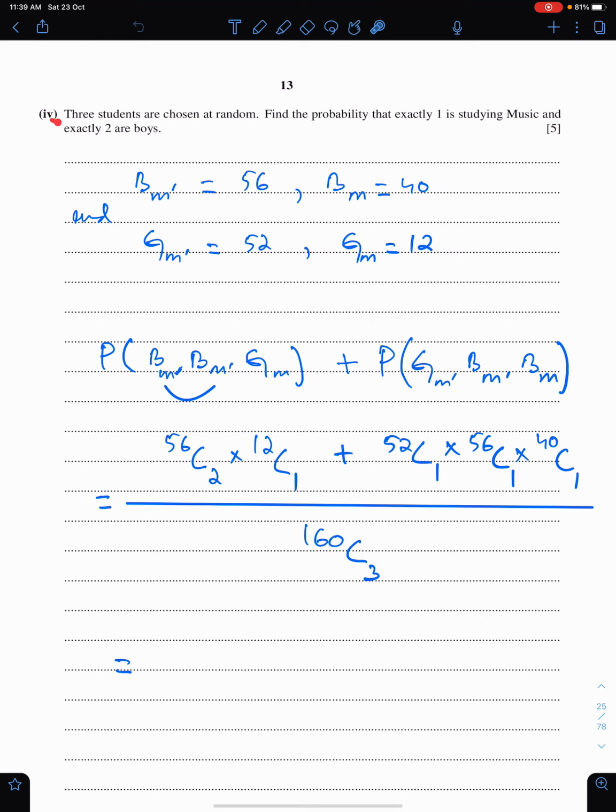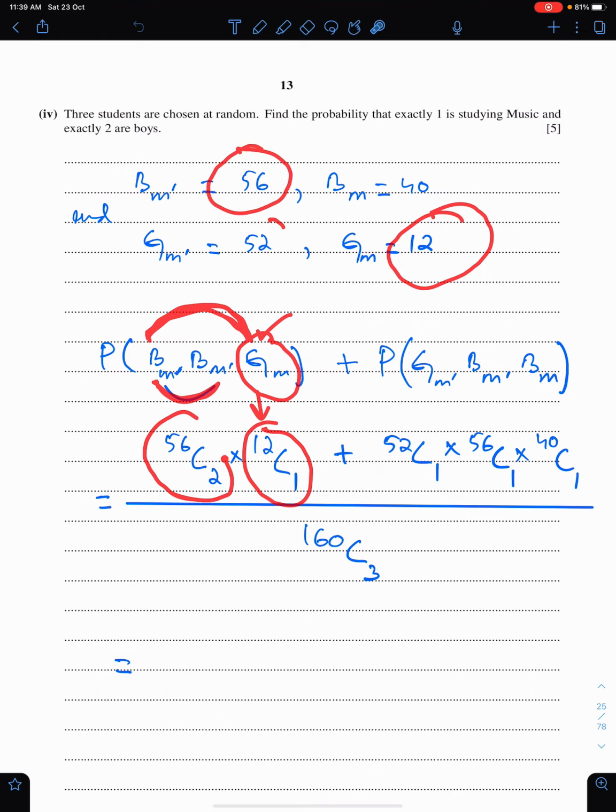And according to this requirement, we have to select 3 students and exactly one is studying music. So this is the first option: girl who studies music and boys who do not study music. 3 students and exactly one is studying music. This is the first way. So girl who does study music, 12C1, and both boys who do not study music, that should be 56C2.